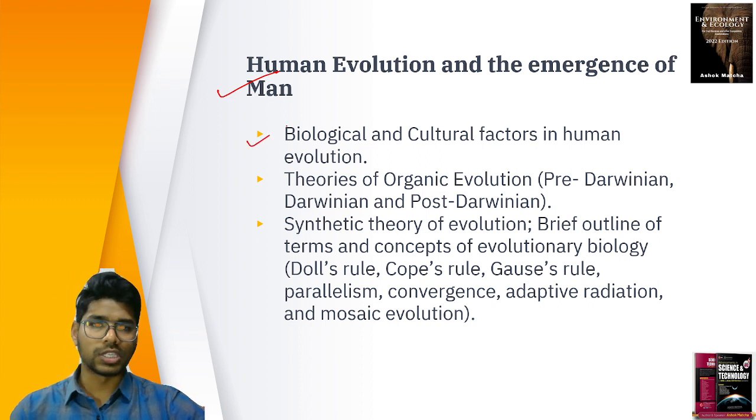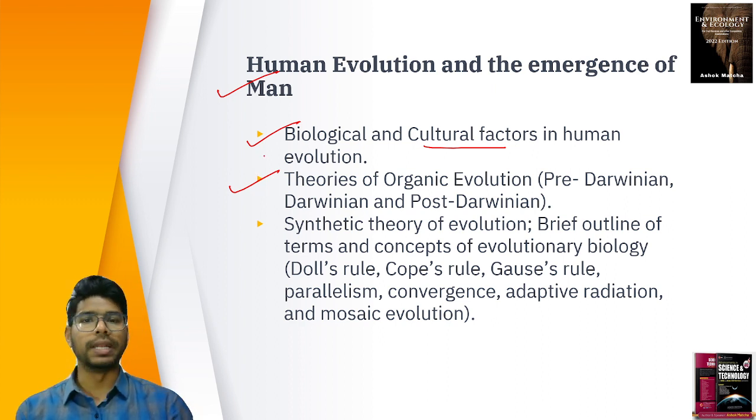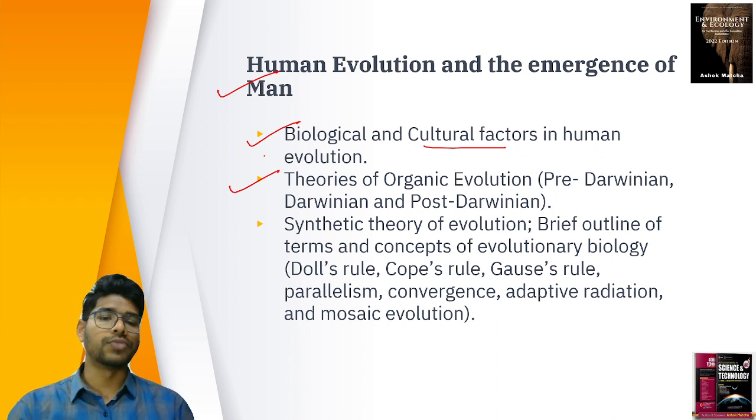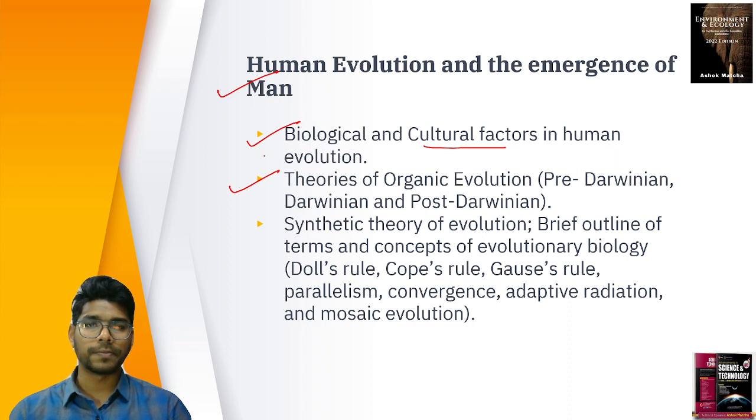In this, we study the biological and cultural factors of human evolution and theories of organic evolution. Previously, we believed in creationism: there is a supreme power which created everything. Later, because of fossil remains and scientific evidence, we started to believe in organic evolution. So what are the different theories of organic evolution? Pre-Darwinian, Darwinian, and post-Darwinian. And we discuss the synthetic theory of evolution.